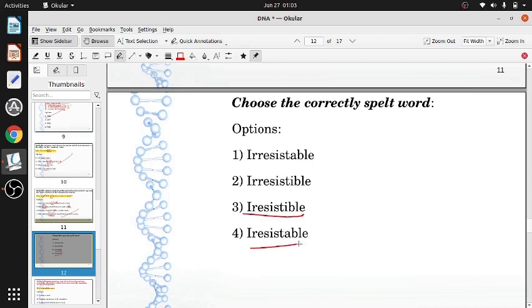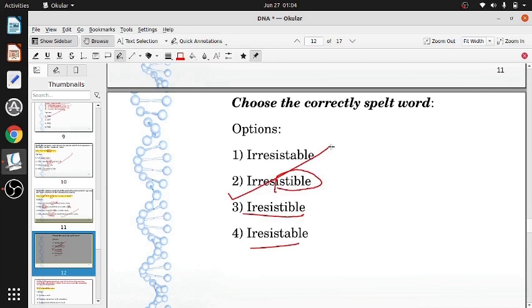So tible indicates I. Irresistable would be A, but that is not the correct pronunciation. It is irresistible, tible. This is the correct option, irresistible.